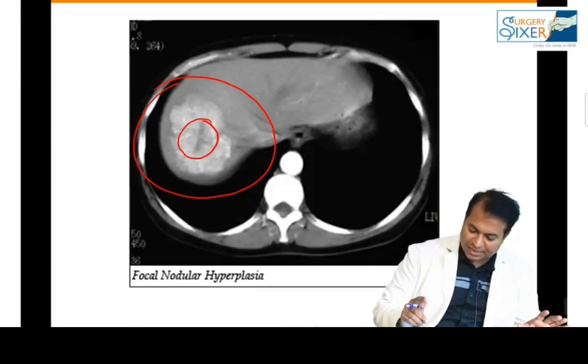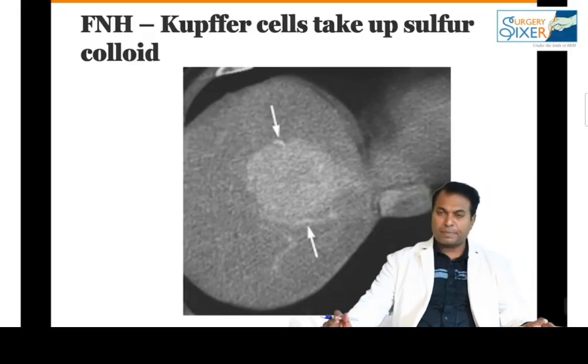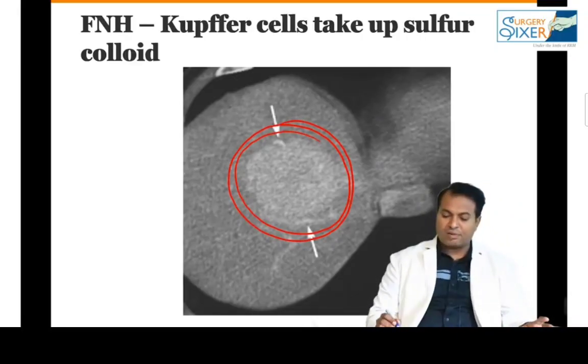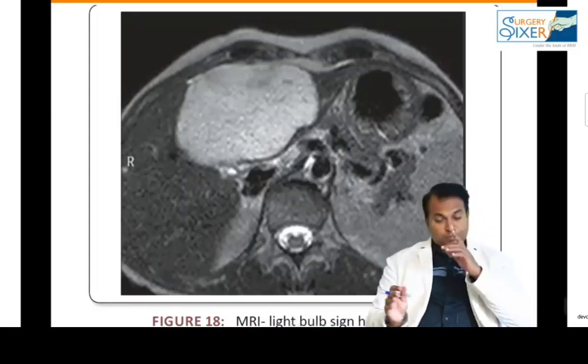You can see there is a central stellate scar. It is FNH. FNH has a central stellate scar. This is a sulfur colloid scan showing you a hot spot in FNH. So this point I forgot to tell you.